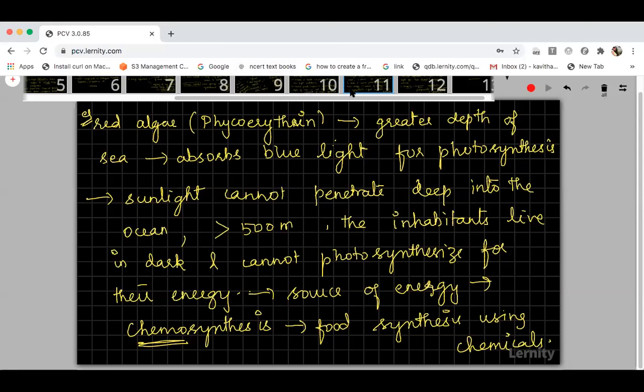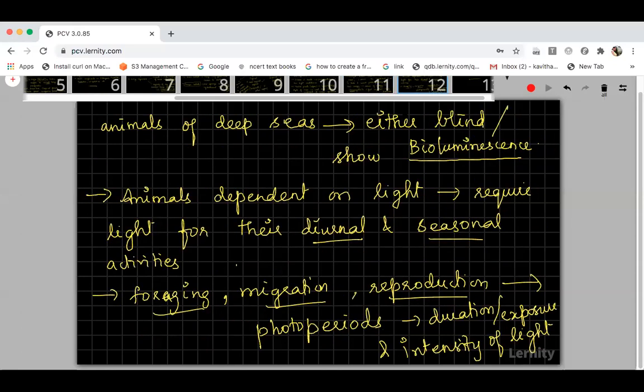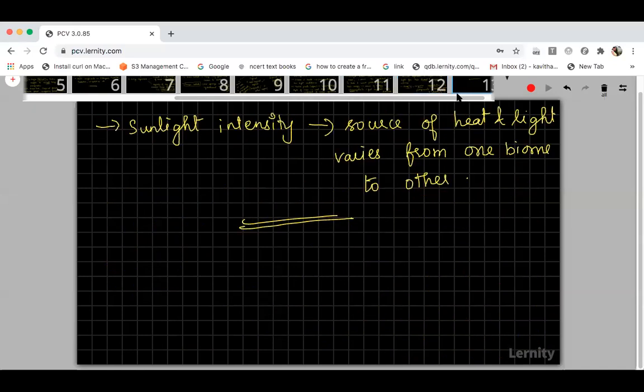Please don't feel lazy to copy that. Otherwise, if you are feeling lazy to copy everything in your notebook, then I will also not write everything on the slide. I'll just give you an oral lecture, and by listening to an oral lecture alone, you will not understand fully. So please make use of the slides, what I am writing, and copy everything in your notebook. So this is the 12th one. And this is the 13th one.